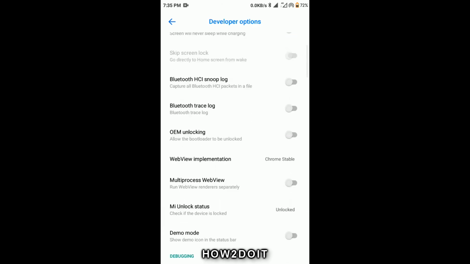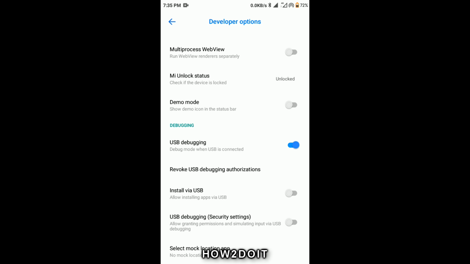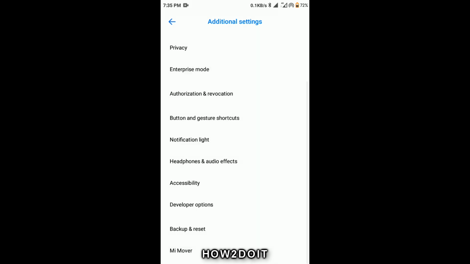So developer option, this is the option we need here, USB debugging. This USB debug mode will create a communication channel from your phone to your PC. That is, you can install apps using only your USB on your PC. So make sure it is connected, then go back.